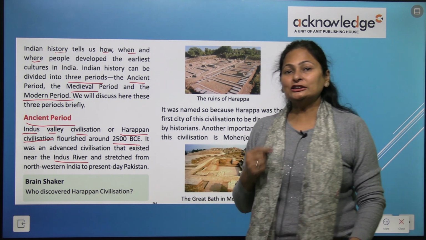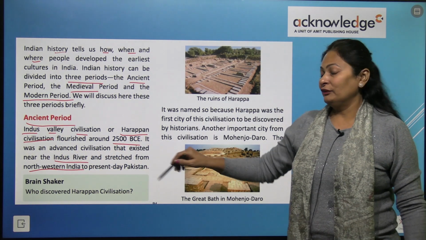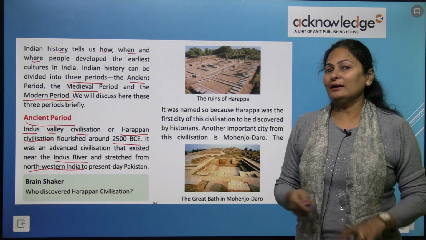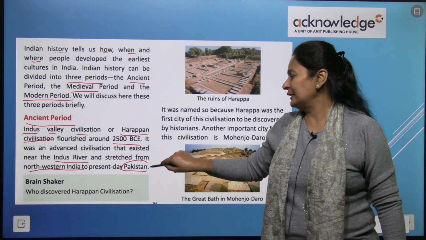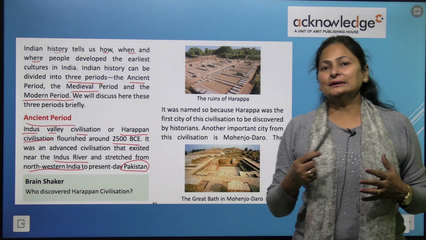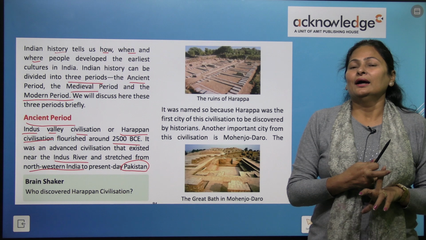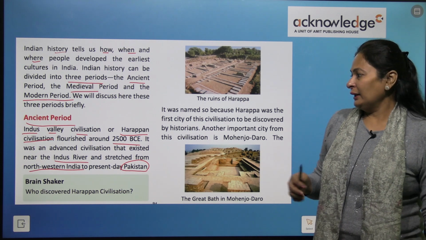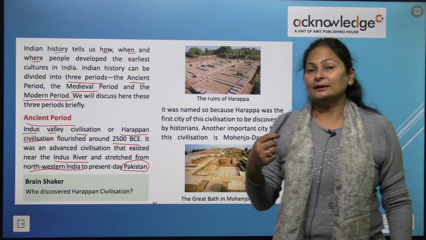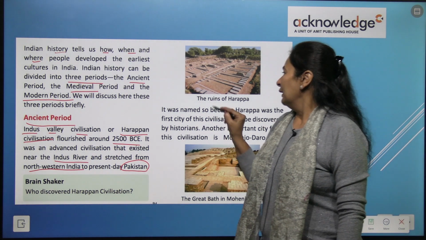It stretched across northwestern India, which nowadays is in Pakistan. In earlier times, India and Pakistan were one country, and that is why the northwestern India region is nowadays in Pakistan.